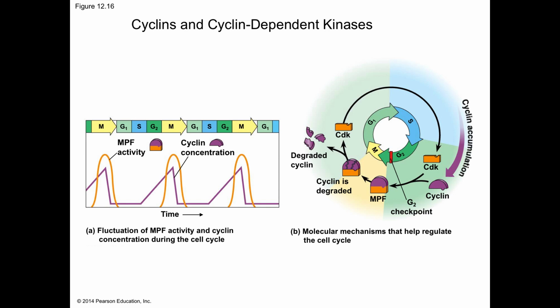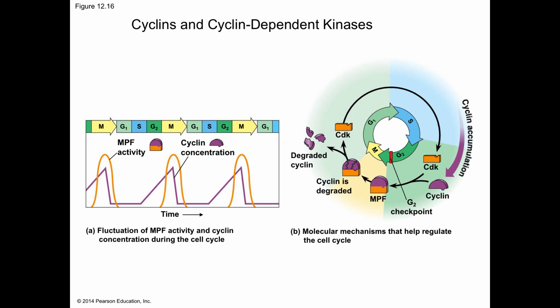Cyclin levels rise sharply during the S and G2 phases and then fall abruptly during mitosis. The MPF, the maturation promoting factor, or M phase promoting factor, triggers the cell's passage past the G2 checkpoint to the M phase. MPF promotes mitosis by phosphorylating a variety of proteins. MPF acts both directly as a kinase and indirectly by activating other kinases.